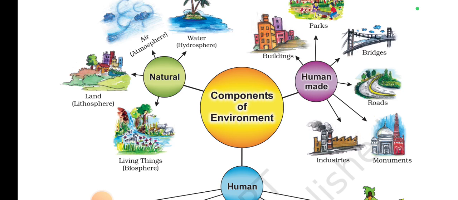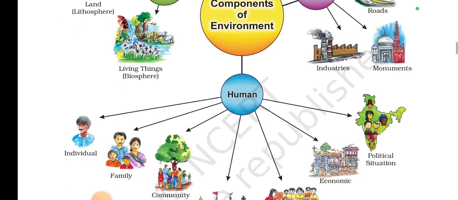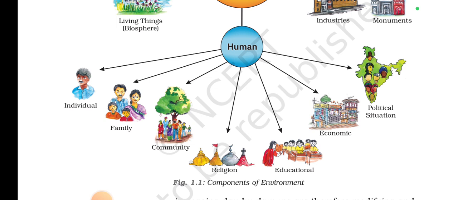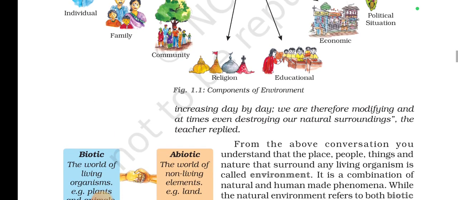The next one is the human-made component. Human-made components are parks, buildings, bridges, roads, industries, monuments. All this is created by humans, so it is human-made. The third one is human. Obviously, we. It includes the individual, family, community, religion, educational, economic, and political situations. So these are the components of environment.